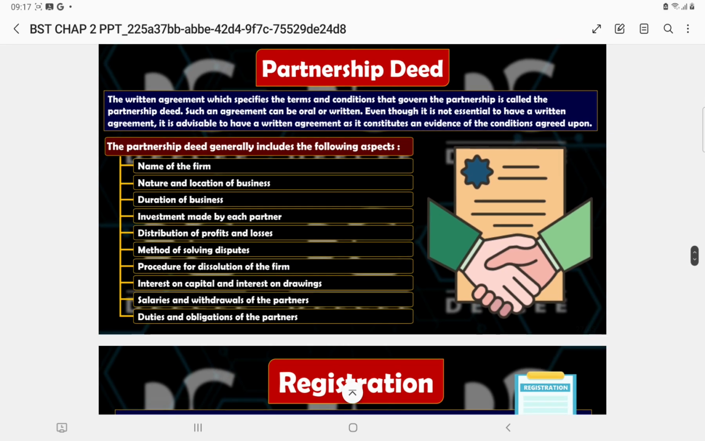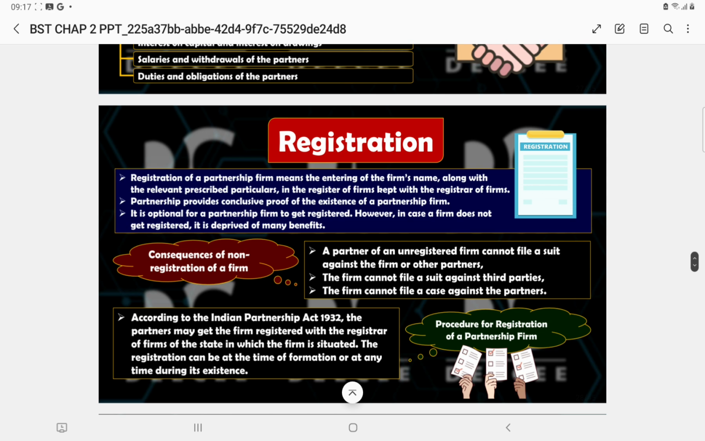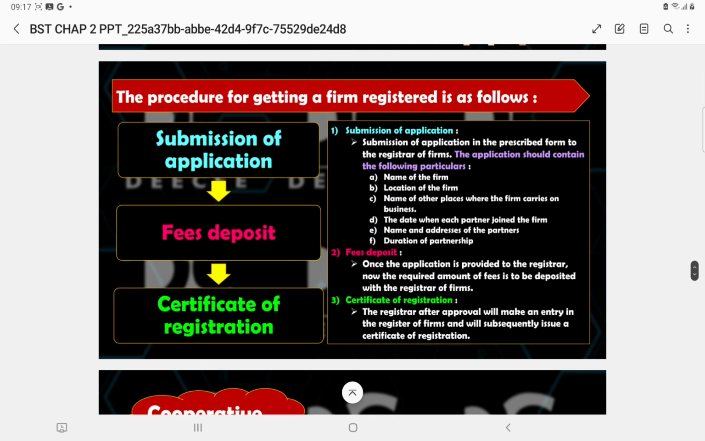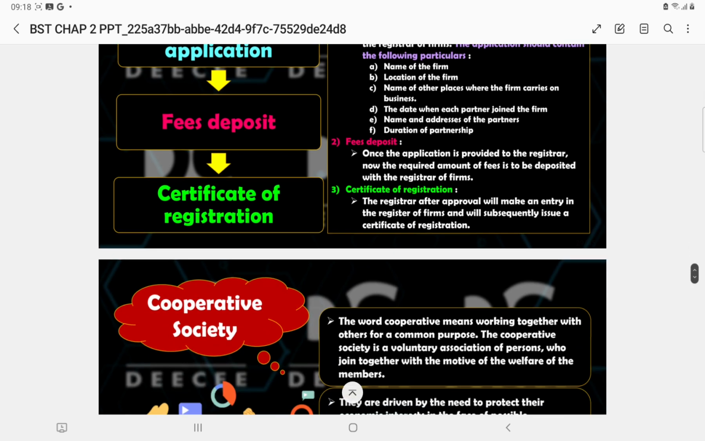What is a partnership deed? A written agreement of terms and conditions is termed as partnership deed. Is registration compulsory? No. But if you are not registered, what are the consequences? An unregistered firm cannot file a suit against the firm as well as other partners. Second, the firm cannot file a suit against third parties, and the firm cannot file a case against the partners also. Otherwise, if you are interested in the registration, submit your application, deposit the fee and get the registration certificate.